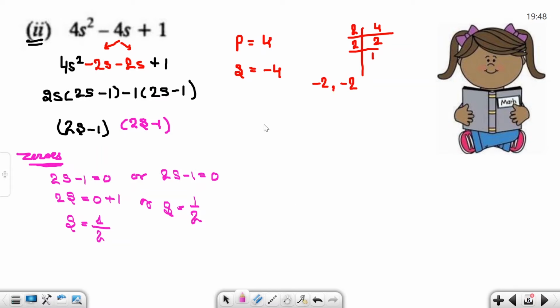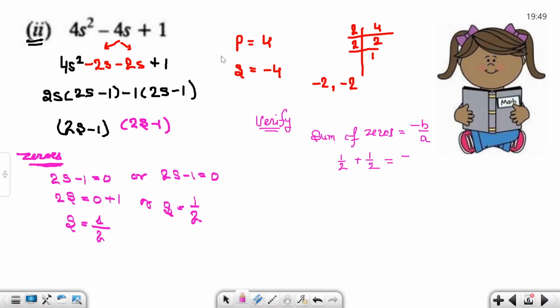Now we verify. Sum of zeros: when you write it multiple times, you will automatically memorize this formula. Minus b divided by a. Sum of zeros means both are 1 by 2 and 1 by 2. 1 by 2 plus 1 by 2 is equal to minus b by a.